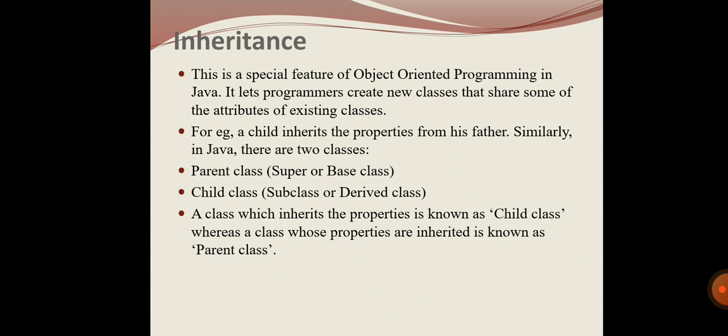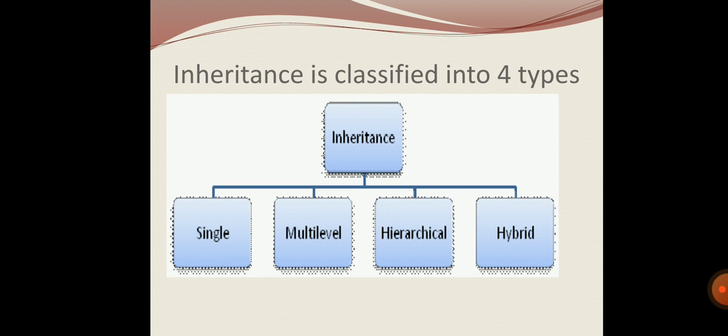The class that inherits the properties is called the child class, and the class from which the properties are inherited is called the parent class. It is divided into four different types: single inheritance, multi-level inheritance, hierarchical inheritance, and hybrid inheritance.